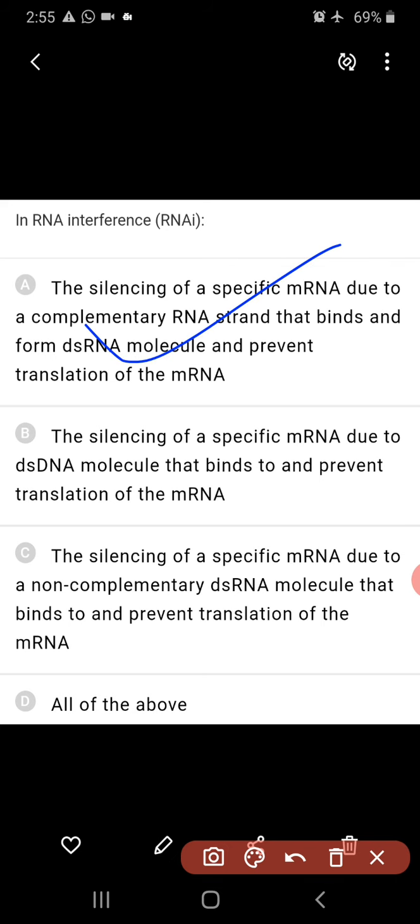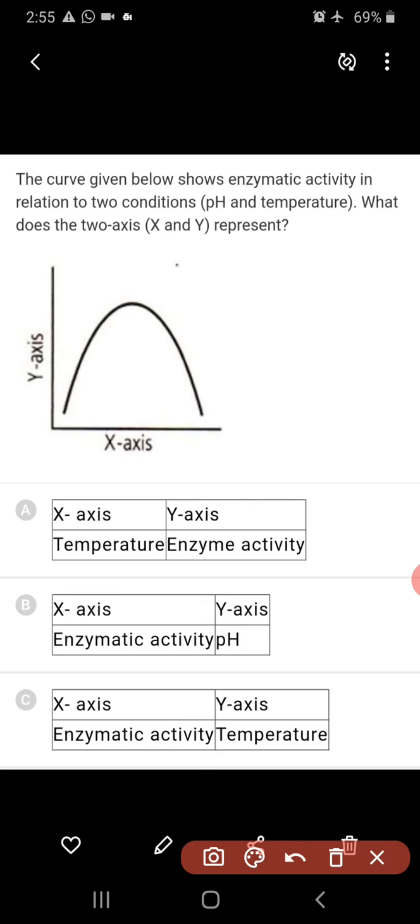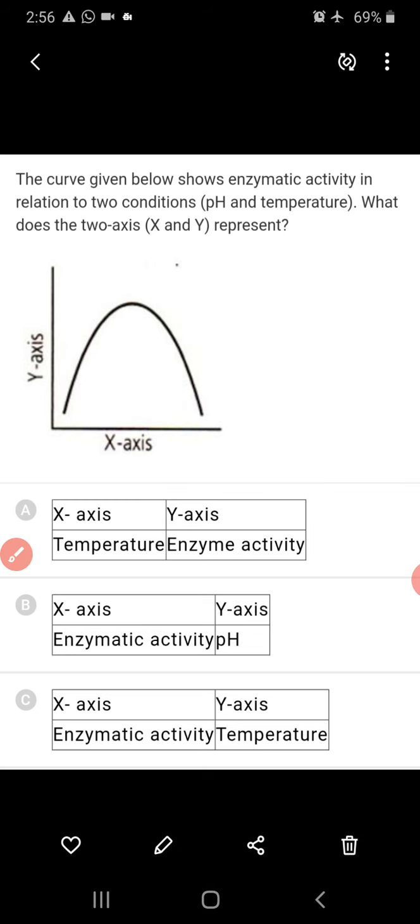The curve given below shows enzymatic activity in relation to two conditions, like pH and temperature. So, what do the two axes, x and y, represent? Here the x axis represents either pH or temperature, whereas the y axis represents enzymatic activity. So, here the right answer is: x axis represents temperature, y axis represents enzyme activity. Yes, the first is the right answer.